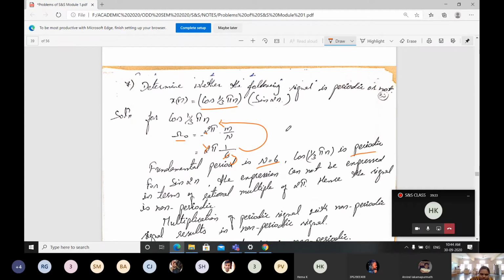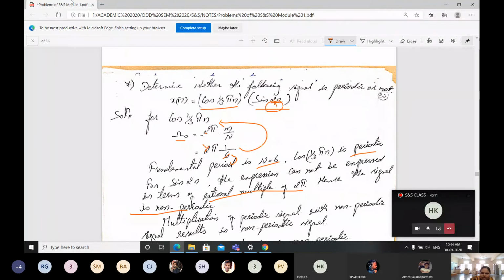Yes, but consider the next expression, that is sine 2n. The expression cannot be periodic, because there is no 2 pi value. Pi is not there in the given function, right? For that reason, it cannot be represented as a rational multiple of 2 pi. The same thing I wrote here: for sine 2n, the expression cannot be expressed in terms of a rational multiple of 2 pi. Hence, the signal is non-periodic.